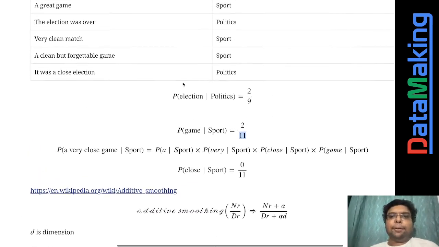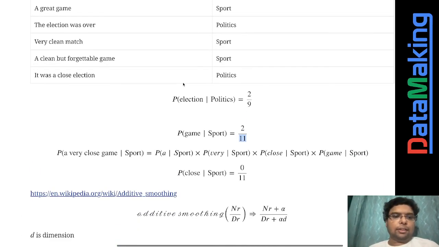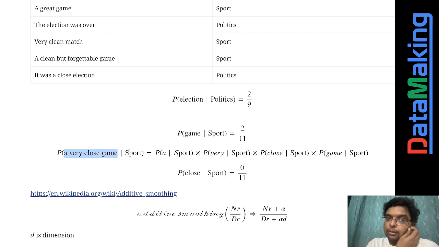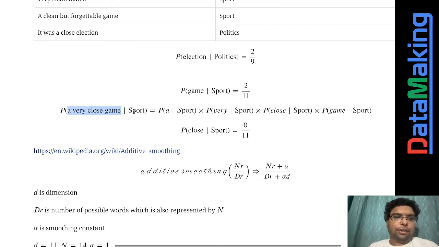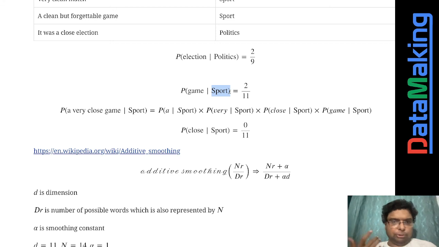Surprisingly, with this kind of data you can predict whether something like "a very close game" is sport or politics. We'll see how it's done. We compare the probability of "very close game" under sport. Now we know how to calculate a word's probability in a label.